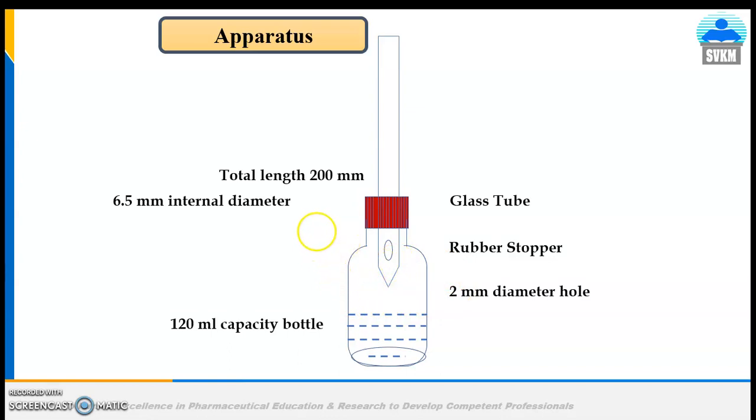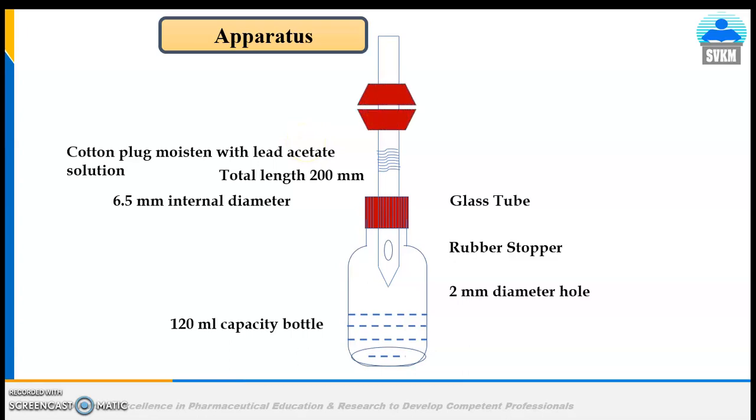In the lower tube, insert 50 to 60 mg of lead acetate cotton plug, loosely packed. Then the rubber bungs, each with a hole bored centrally, exactly 6.5 mm in diameter, are fitted with a rubber band or spring clip for holding them tightly in place.